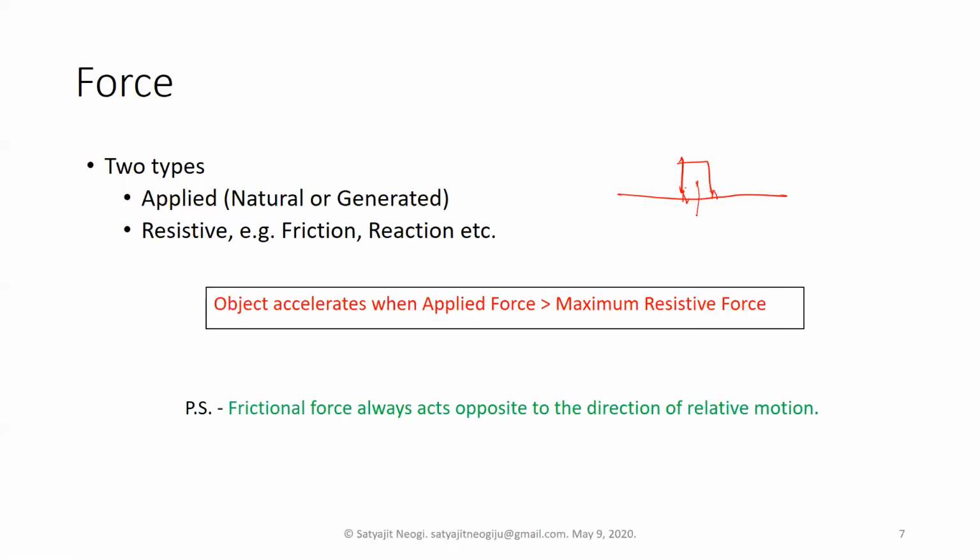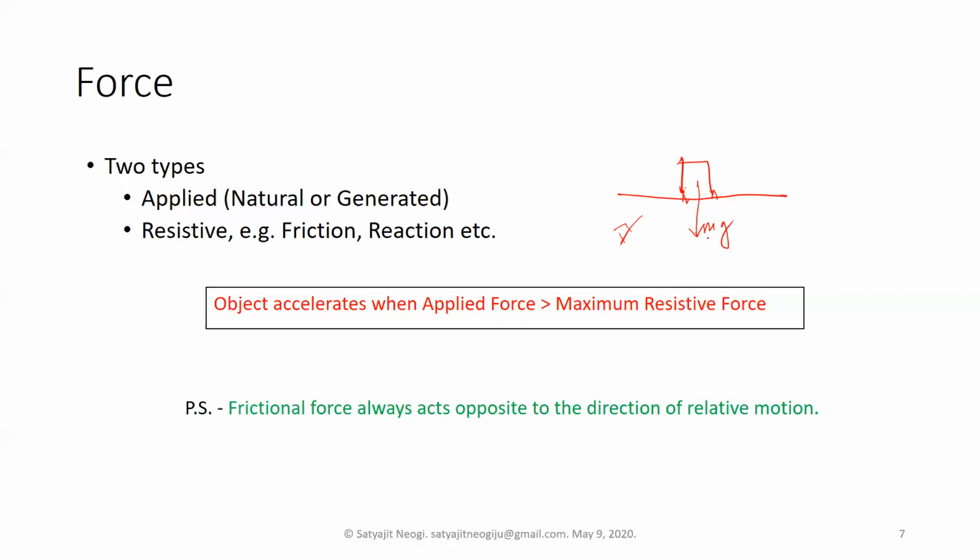Gravitational force always acts downwards. Not perpendicular to the surface, but always pointing downwards. It points to the center of the earth. Suppose this is the earth surface and the tangent is like this; whenever you keep an object on the earth surface, it will always point towards the earth center.